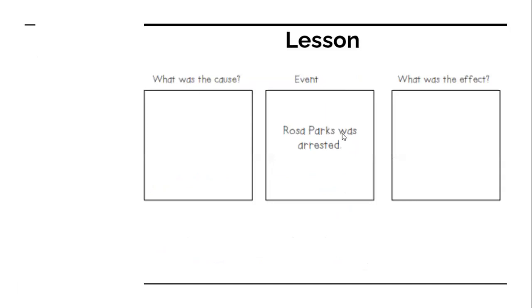So Rosa Parks was arrested. What was the cause? Well, the cause was that Rosa Parks would not give up her seat on the bus.